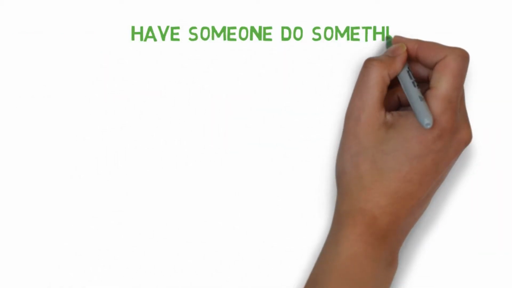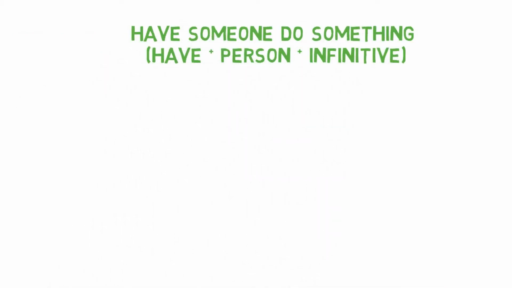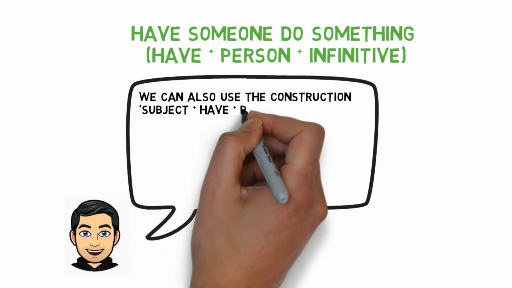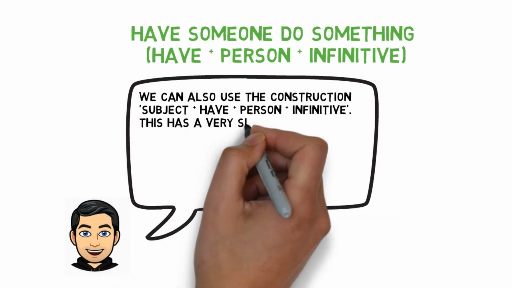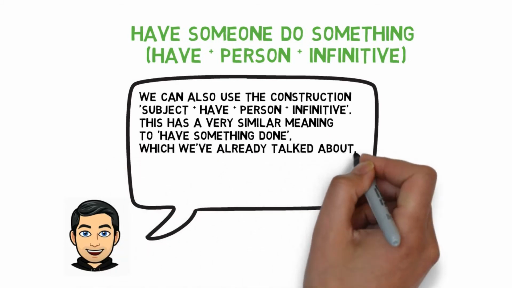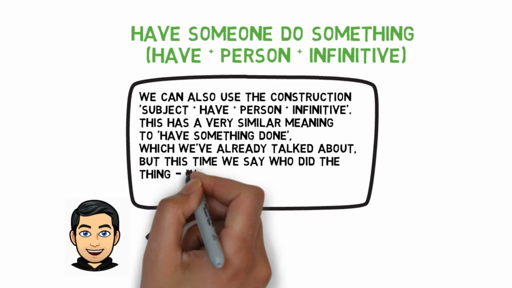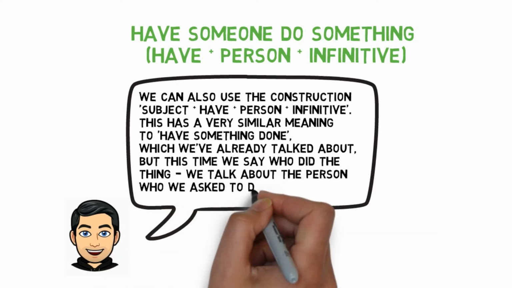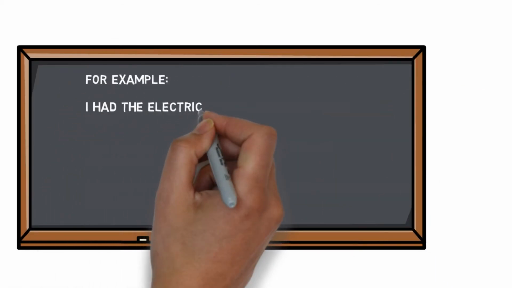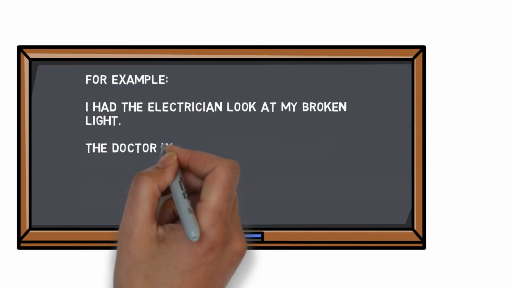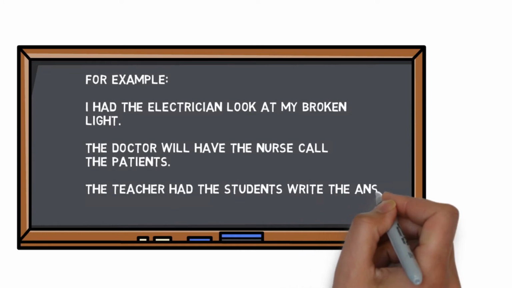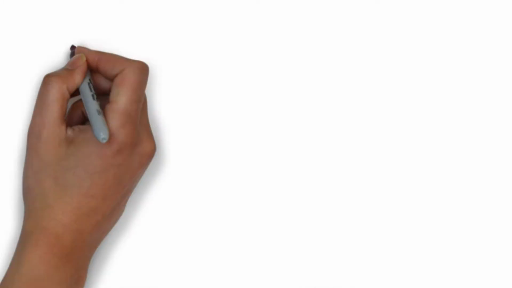Another construction for you. Have someone do something. Have plus person plus infinitive. We can also use the construction subject plus have plus person plus infinitive. This has a very similar meaning to have something done, which we have already talked about. But this time we say who did the thing. We talk about the person who we asked to do the thing for us. For example, I had the electrician look at my broken light. The doctor will have the nurse call the patients. The teacher had the students write the answers on the whiteboard.